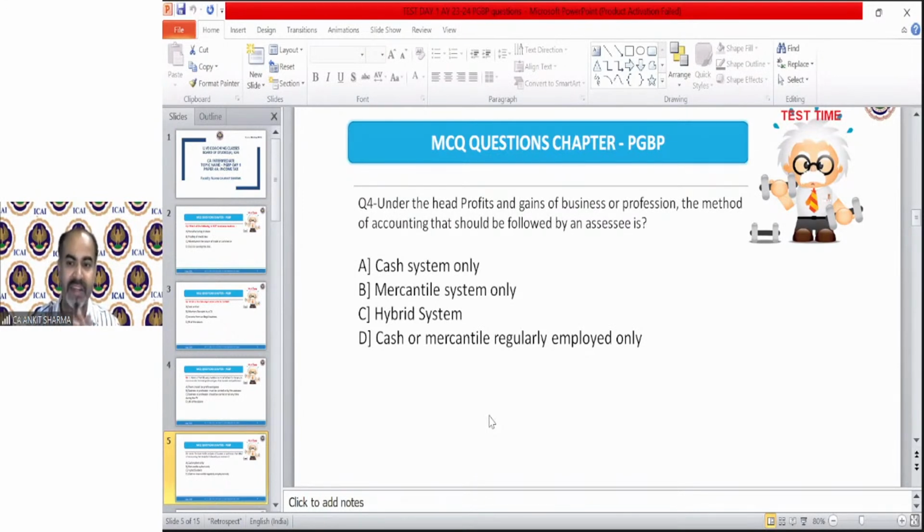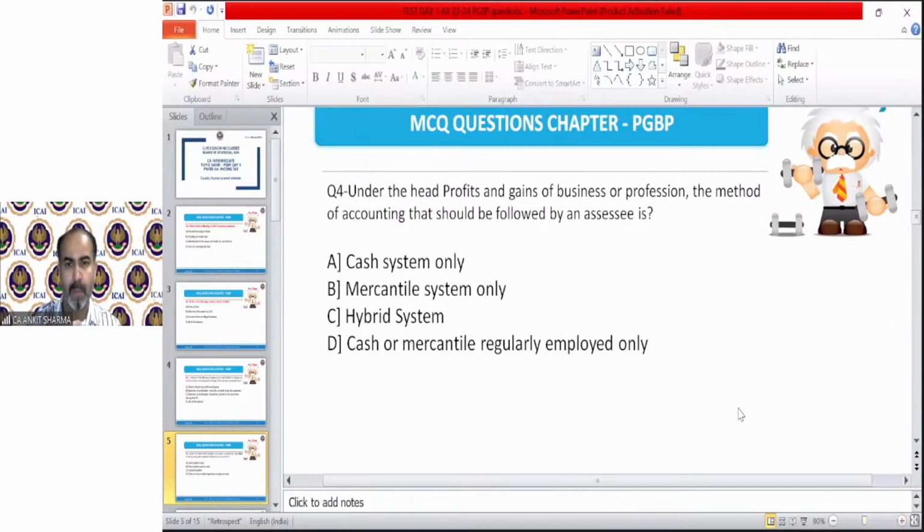Question number 4. Please read it carefully and answer. Under the head profit and gains of business or profession, the method of accounting that should be followed by an assessee is, which is the correct answer? You need to give me the correct answer as soon as possible. Sushil Kumar Barik is asking, illegal business means kidnapping business or any kind of such activity, is that also going to be taxable? Yes, if it is not exempt, it is going to be taxable as business income.